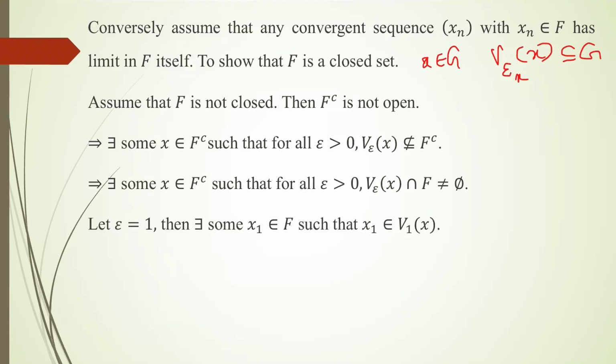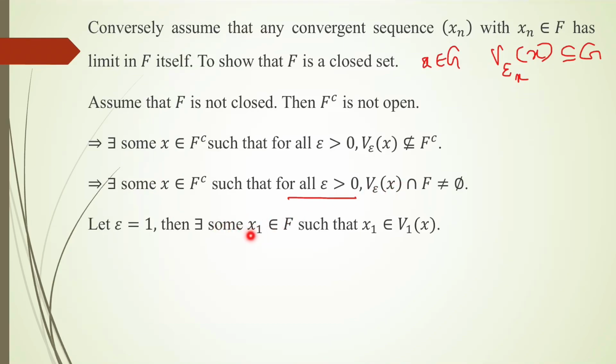Now I am taking epsilon equal to 1. This property is true for every epsilon greater than 0, so if I take epsilon equal to 1, then the 1-neighborhood of x intersection F is non-empty. So there is some element in F intersection V_1(x). Let x1 be such an element.